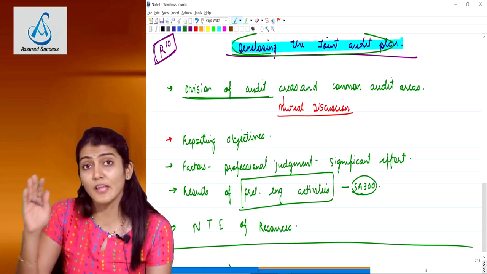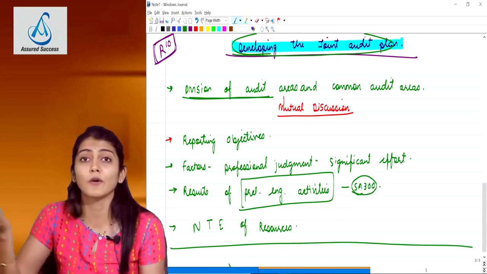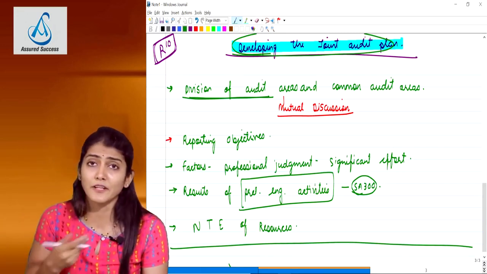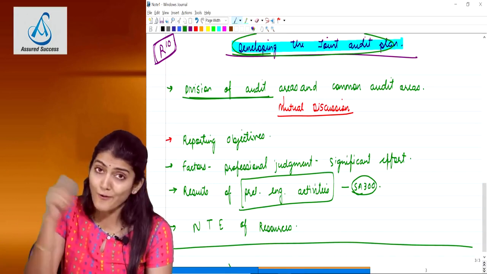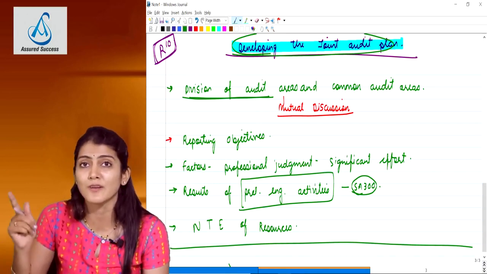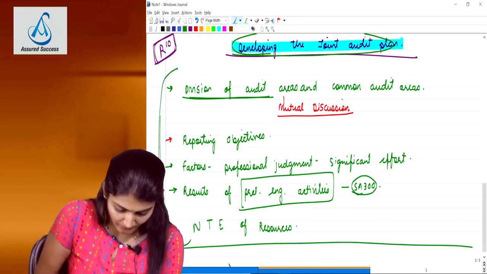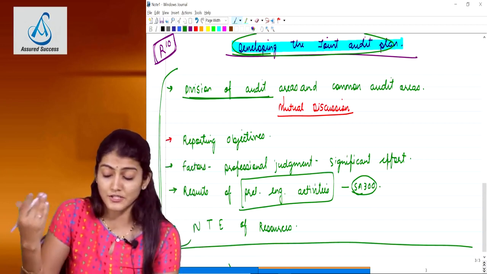No surprise if I see a question on this one in November 18, May 19 or November 19 exams. Very much a probability. A newly revised standard, and a new question where there was no corresponding question for the same in the old standard. Right? So you better learn these points by heart. Factors to be considered in developing the joint audit plan.